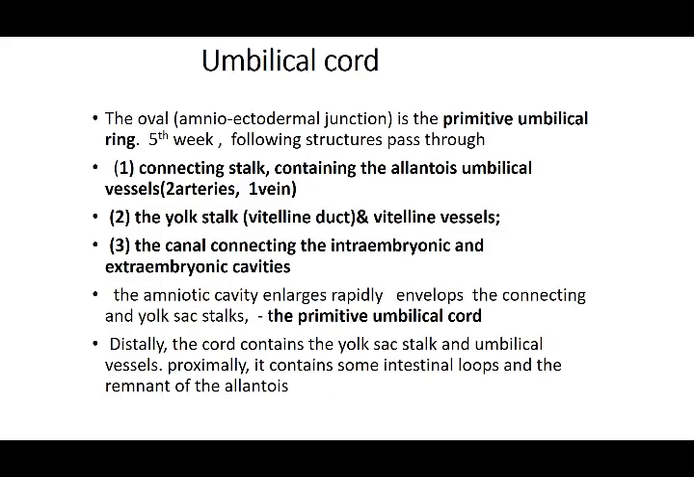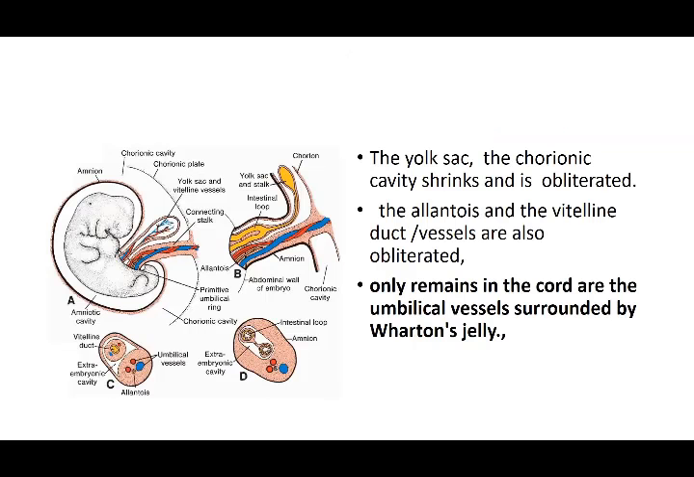This ring is formed roughly in the 5th week, that is when the folding is done. It contains your connecting stalk containing the allantois, umbilical vessels, 2 arteries, 1 vein, yolk sac stalk, vitelline duct, vitelline vessels, and the canal connecting the intraembryonic and extraembryonic cavities. All these structures which are entering or leaving are a part of your primitive umbilical cord.